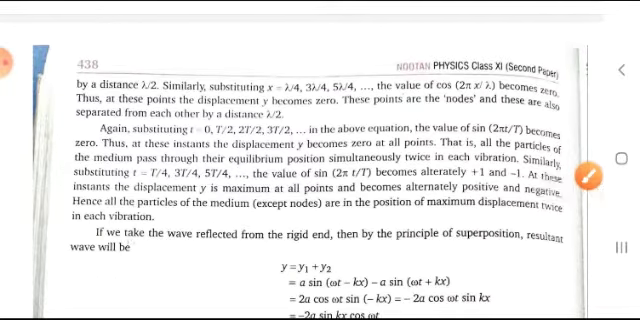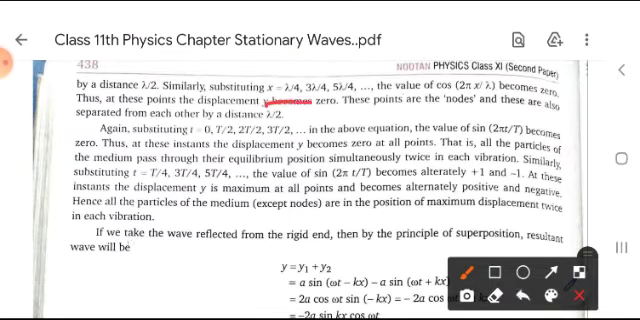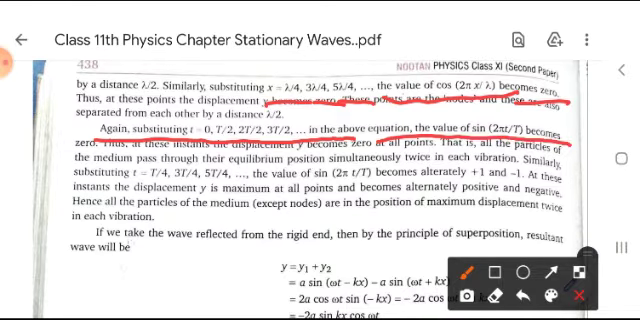In the same manner, when we use the values of x as lambda by 4, 3 lambda by 4, 5 lambda by 4, the value of cos(2 pi x by lambda) becomes 0, that is minimum displacement, since the value of cos 90 is 0. Again, substituting the values t is equal to 0, T by 2, 2T by 2, 3T by 2 in the above equation, the value of sine becomes 0. Thus at these instants the displacement y becomes 0 at all points. These are called nodes.